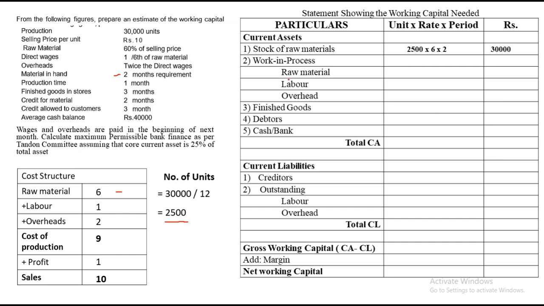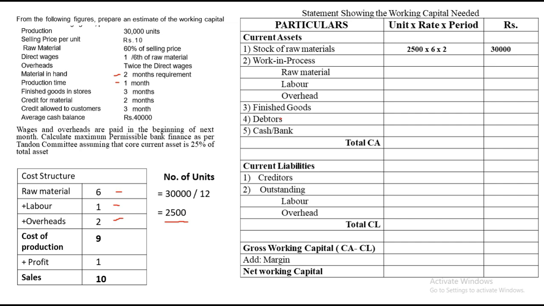Next, under WIP we have three things: raw material, labor, and overheads. For all three, the number of units remains 2,500. For the rate, raw material is 6, labor is 1, and overheads is 2. For WIP, or work in process, there will be various names given in the question, such as processing period, trade cycle period, business period. Let us see what is given here. In the question, they are giving you production time is 1 month. Production time is nothing but work in process. So for all three, the period will be 1 month.